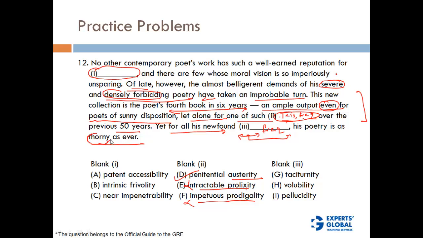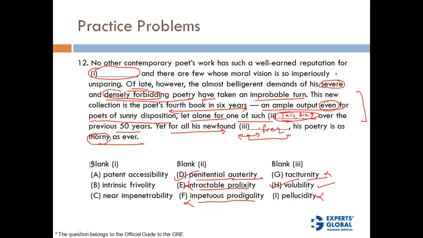Again it is saying that it's very thorny, a kind of serious poetry, right? So here the option we have is frequency. Taciturnity doesn't go. Volubility, yes, volubility means volume, so that talks about the frequency. Pellucidity does not go in the answer. So the answer here is volubility and penitential austerity.